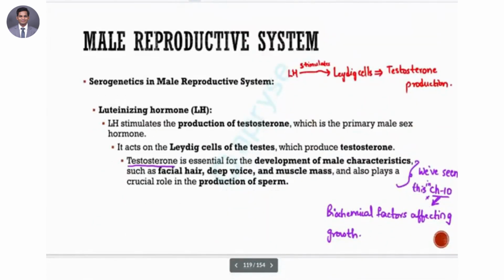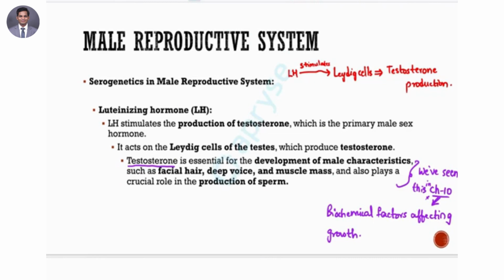So luteinizing hormone is the next one. If you had seen the table, luteinizing hormone does what? It results in the secretion of your testosterone, right? Which plays a role in the growth of secondary sexual characters, right? So this is essentially what it does. Okay, so that is that.